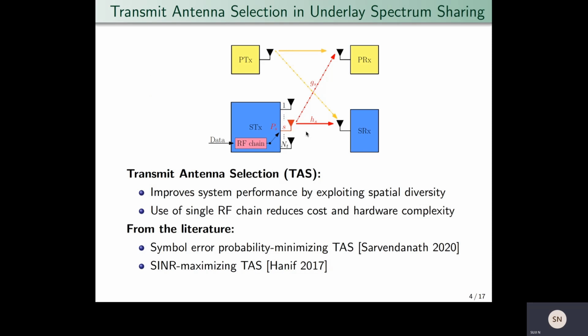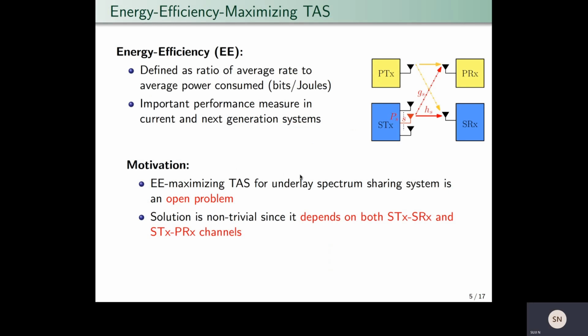Now, transmit antenna selection has been studied extensively for underlay spectrum sharing in the literature. For example, we have error probability minimizing antenna selection rules, we have SINR maximizing antenna selection rules, etc. In this work, we focus on an energy efficiency maximizing antenna selection rule. Energy efficiency is defined as the ratio of average rate to the average power consumed, in bits per joule.